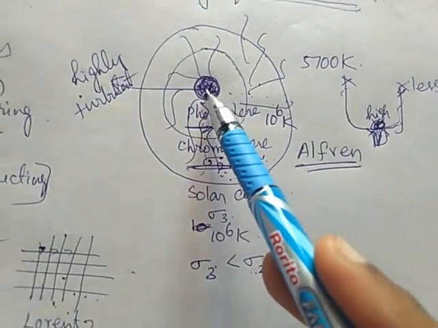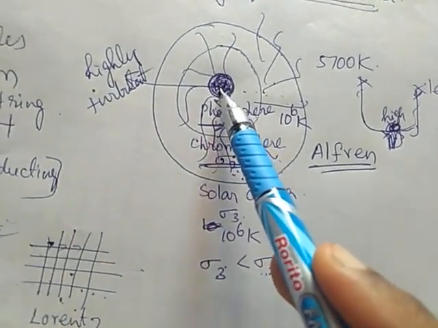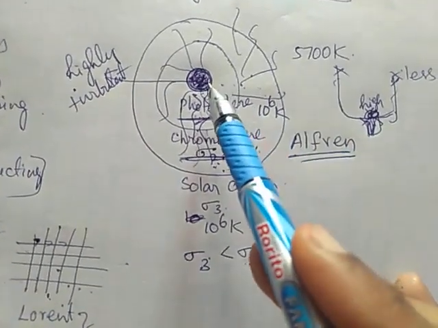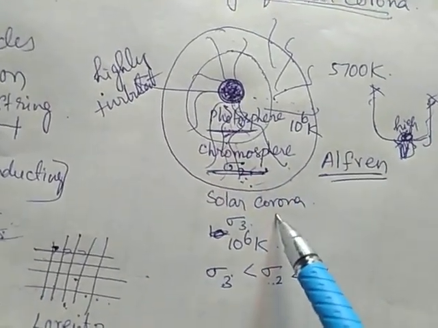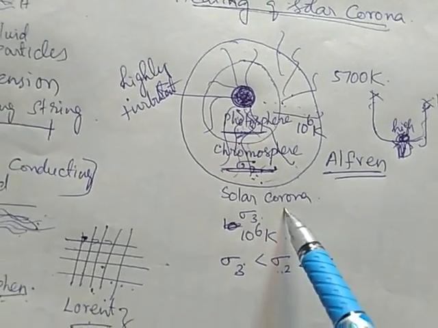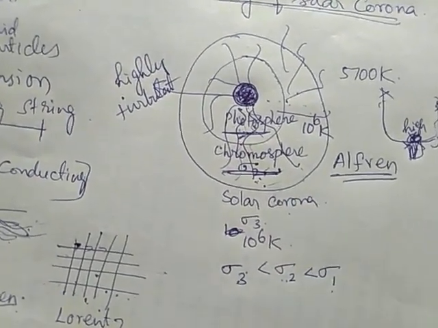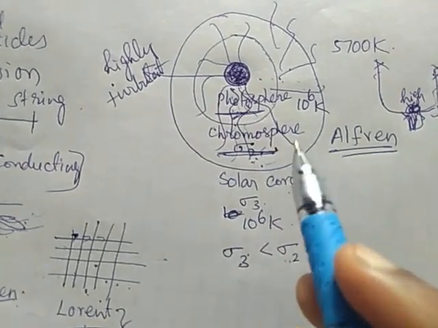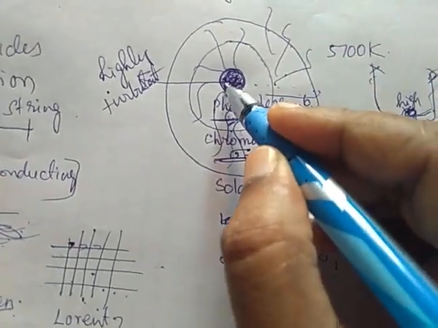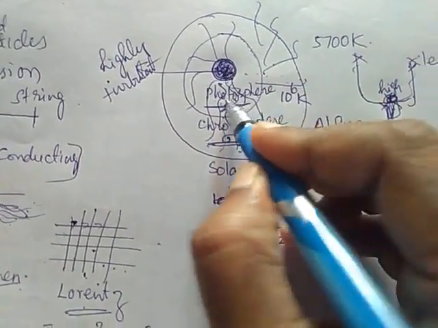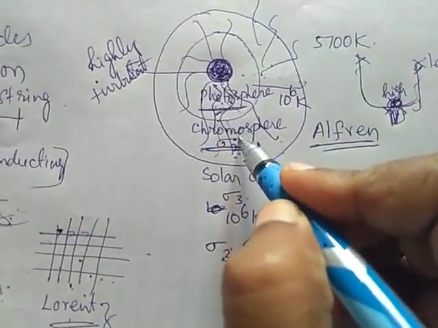When these Alfvén waves move from a higher conductivity region to a lower conductivity region, the Alfvén waves are dissipated, that is, they lose their kinetic energy. Here it is highly conductive, here it is less conductive, and this is the least conductive region.